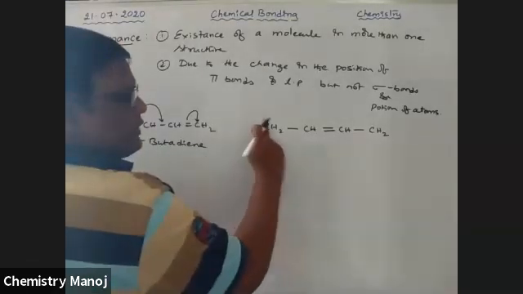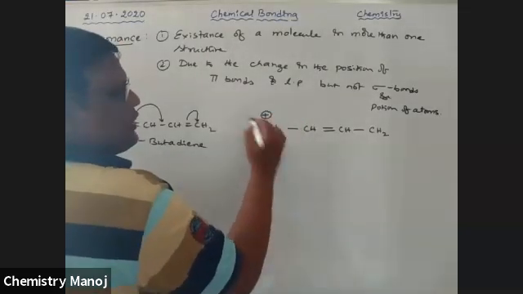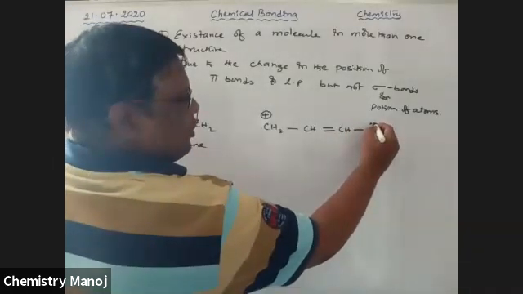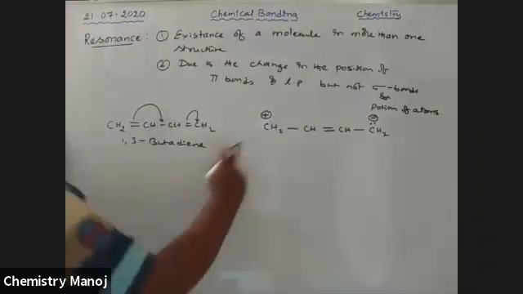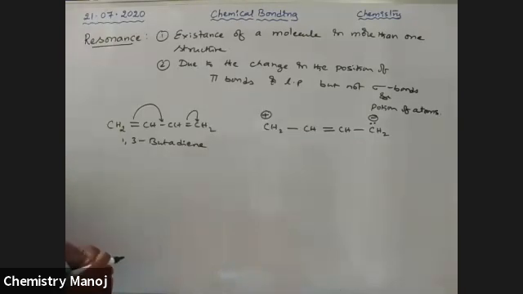So this carbon loses electrons. That is why this one gets positive charge. This carbon gets the electron pair. That is why this one gets negative charge. It is an ionic structure. Next.